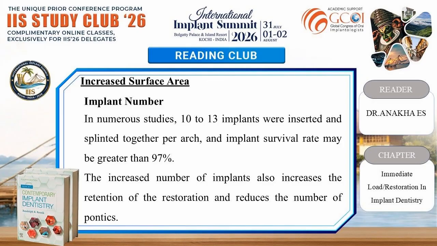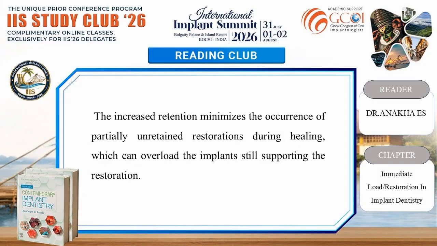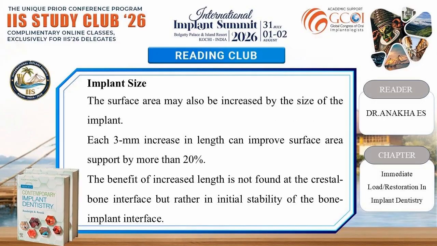Implant number. In numerous studies, 10 to 13 implants were inserted and splinted together per arch, and implant survival rate may be greater than 97%. The increased number of implants also increases the retention of the restoration and reduces the number of pontics. The increased retention minimizes the occurrence of partially unretained restorations during healing, which can overload the implant still supporting the restoration. Implant size. The surface area may also be increased by the size of the implant.